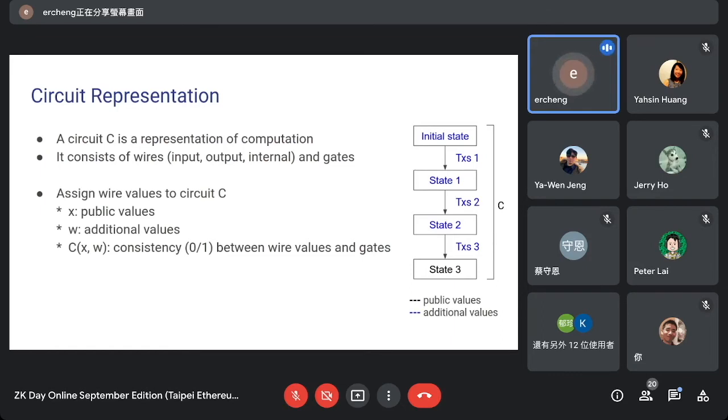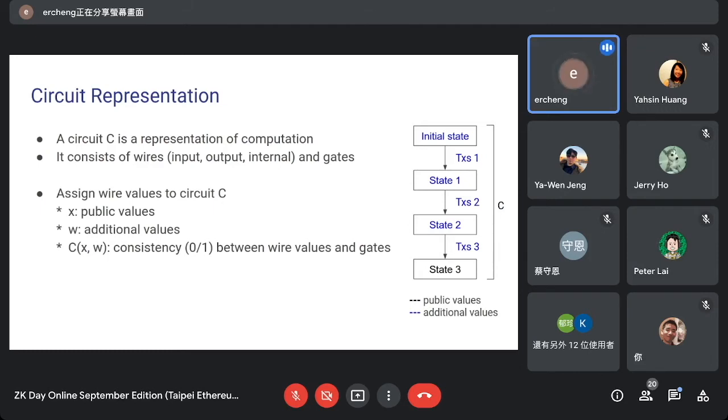For example, in our previous example, we have the whole state transition. This is the computation we are aiming at, on the right-hand side of the slide. And this whole computation, we can write as a circuit, like an electrical circuit.